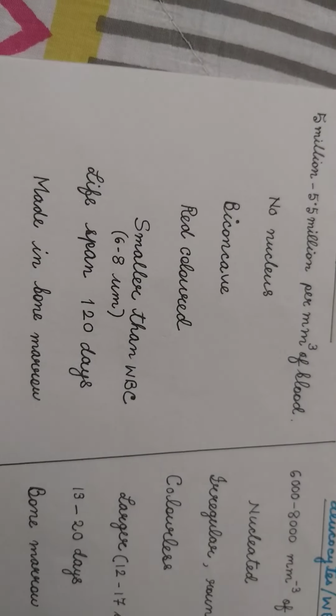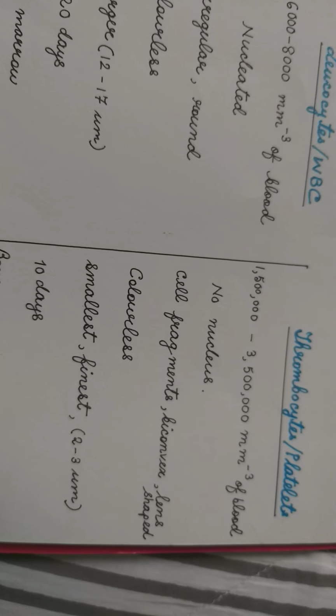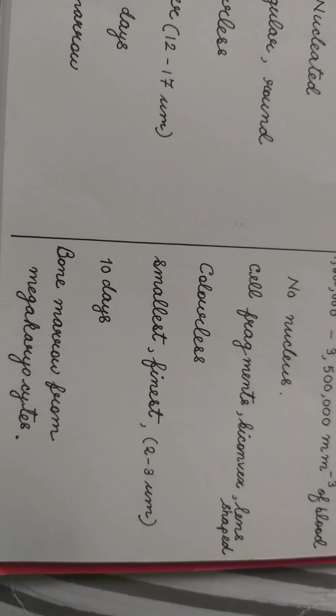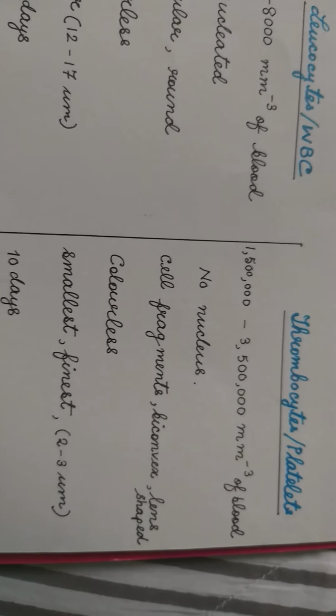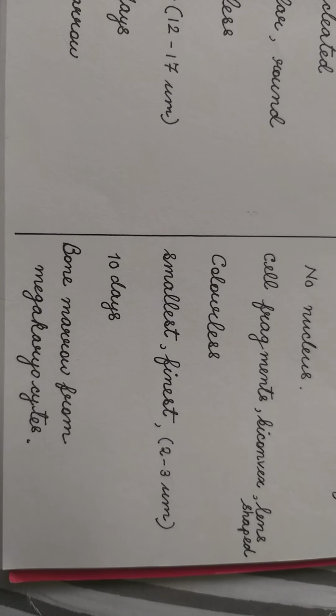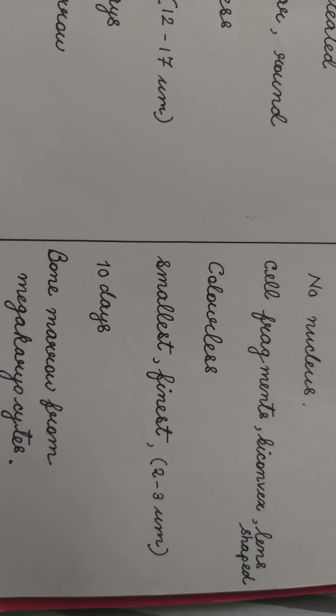The RBCs are manufactured in bone marrow. The WBC and thrombocytes are also manufactured in the bone marrow. The thrombocytes are produced from some large cells called megakaryocytes.